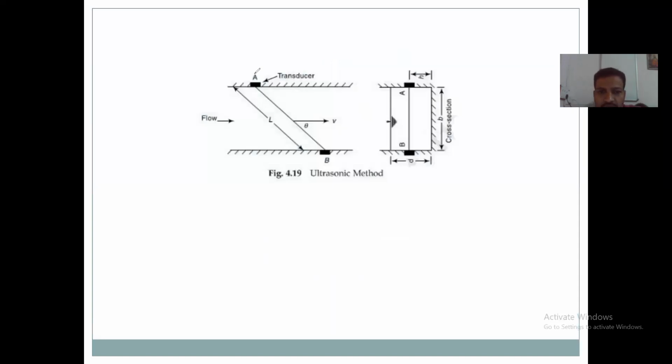See the transducers shown in black color: transducer A is fixed on the left side of the flow channel, and transducer B is fixed on the right side. Both are placed on either side, A and B. The length between them is L. These two transducers are fixed at a height H above the bed level.